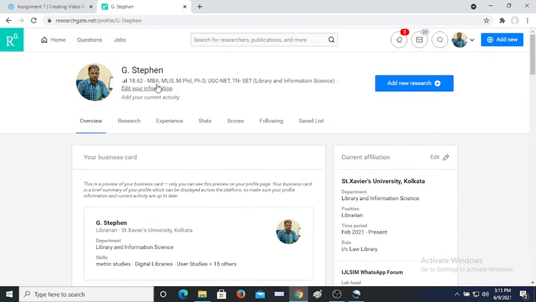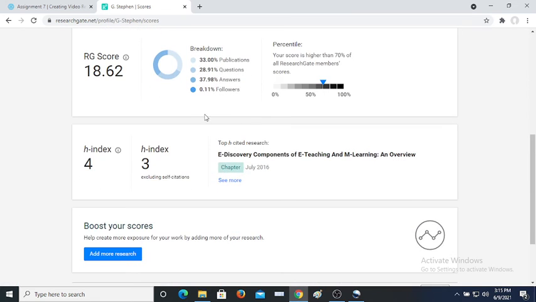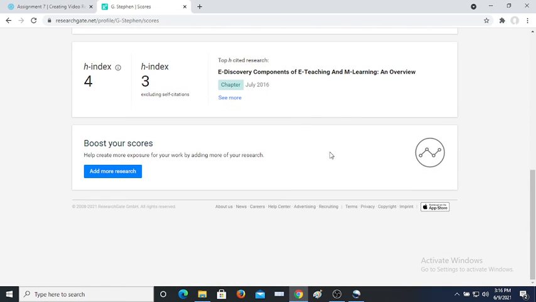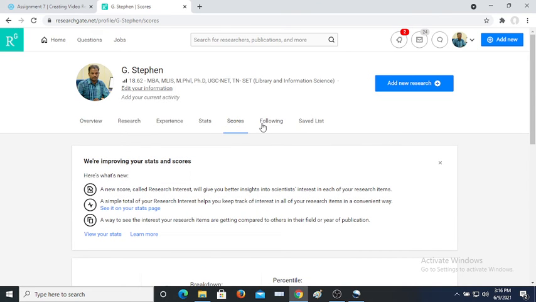And this is important, this is the ResearchGate score. Here you can see how much research score I have got. In this research score, how much percentage is from publications, how much from posting, like that. Here you can also see how many researchers, how your score is, how much other members are related with you, how many indexes there are. You can get all of these.